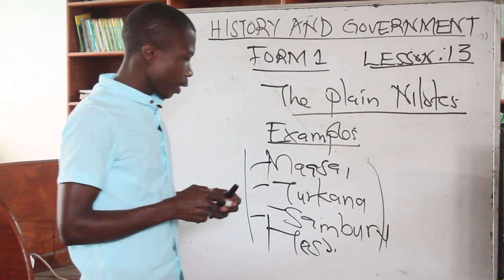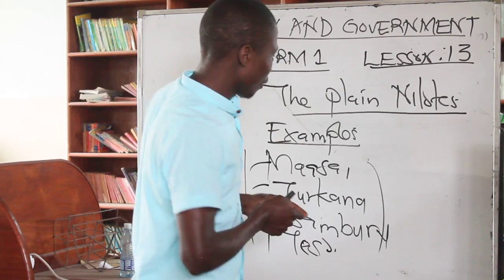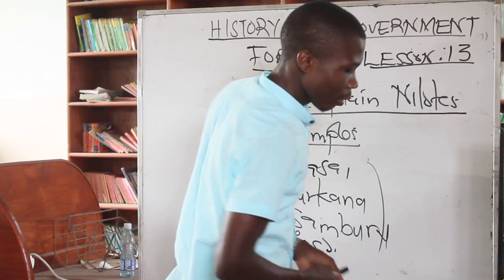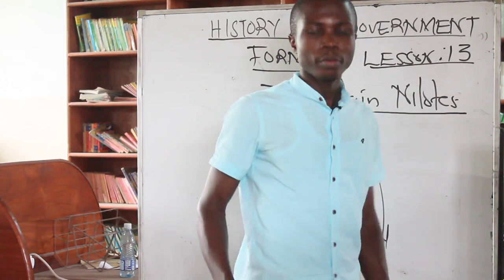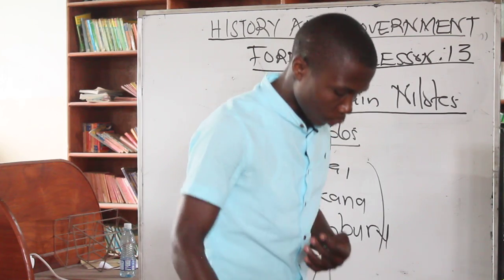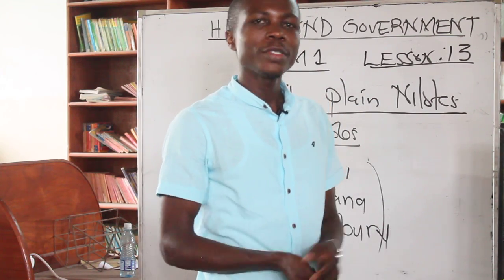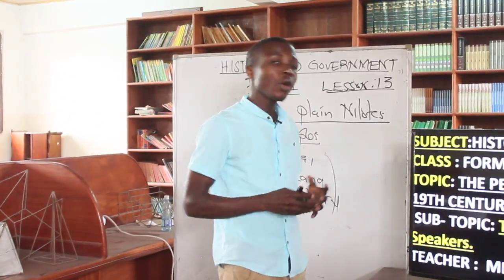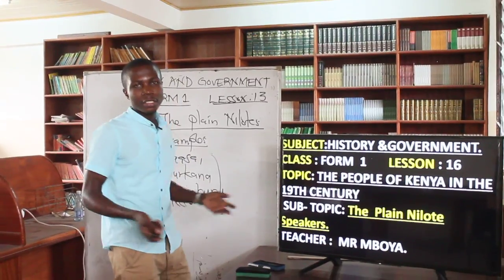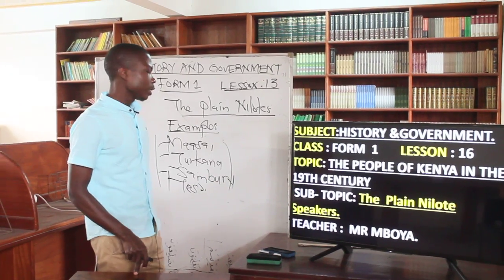And there is a song that I cannot forget about. The song talking about the plain Nilots, all of them. And I can remember that we were taught when we were in primary. Masai, Turkana, Samburu, James, Karamanjon, Teso are all plain Nilots. So that was just a song to help us master this example.